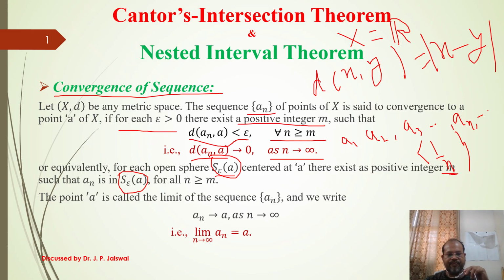And if a_n converges to a, we write it like that, or limit n tends to infinity of a_n is equal to a. In a simple way, if a sequence is given, what is the infinity term? Since infinity is not fixed, we just take the idea of the infinity term. This is the meaning of convergence.